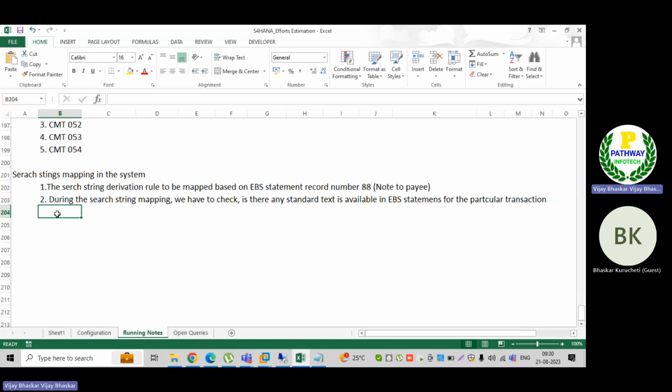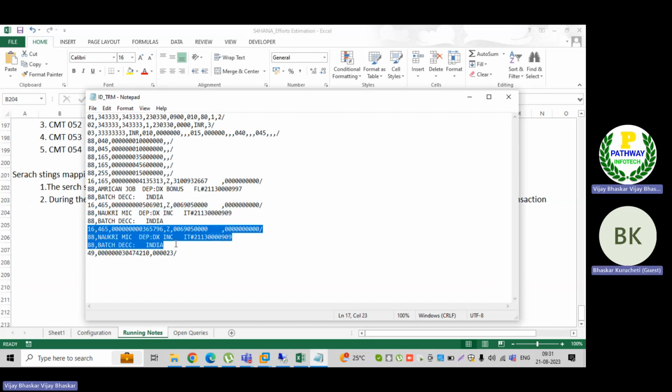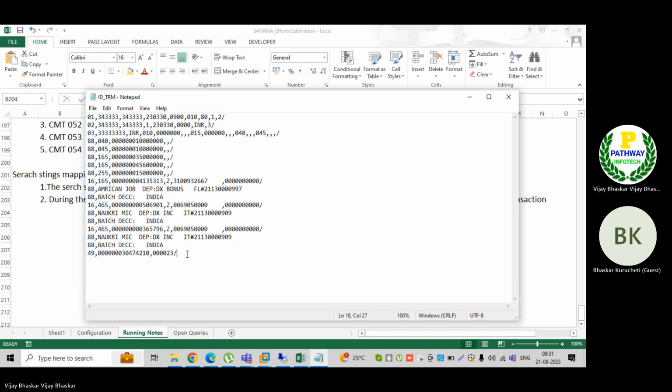Meaning that here, now I am doing mapping for interest payable. Let's say this is the BTC code, let's say 044. I mean, the BI code is 044.